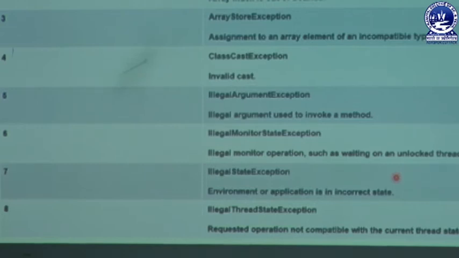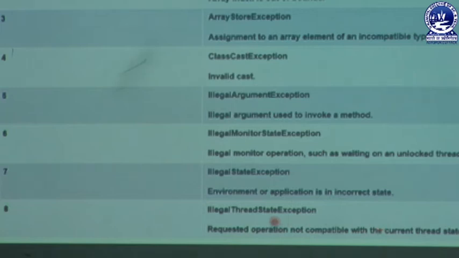With this type of exception we can control the environment or application which is in some incorrect state. That means whenever a program is executed and the environment is not suited for that program, or the application is not suited for that program, in that case we are getting the illegal state exception message.